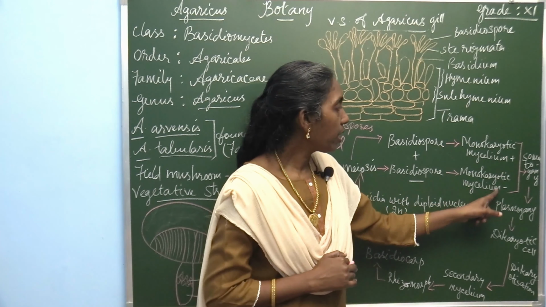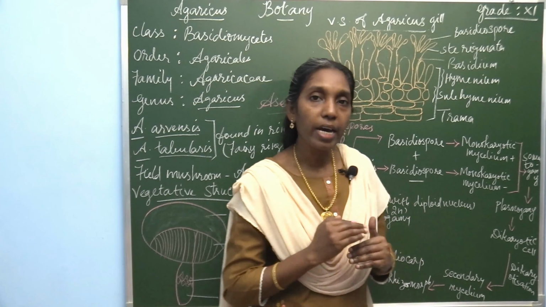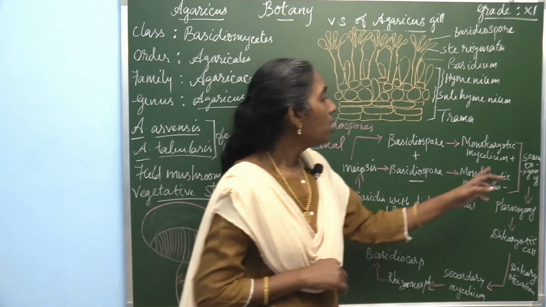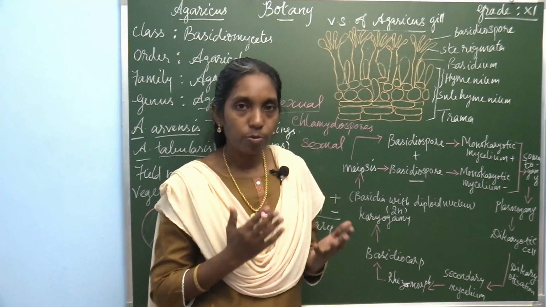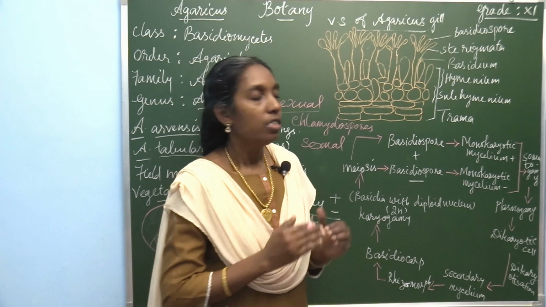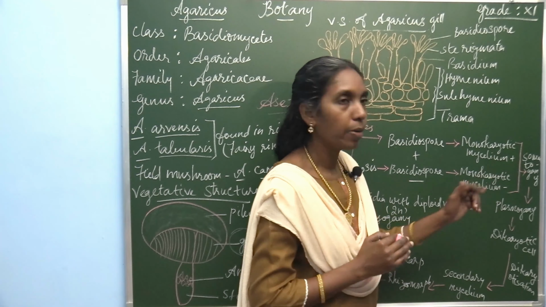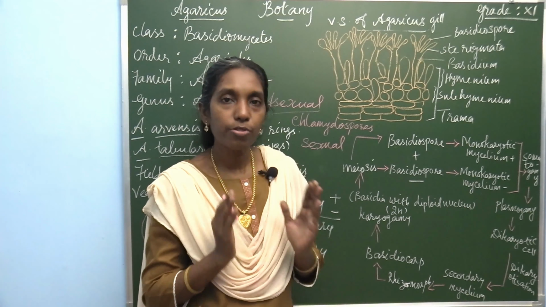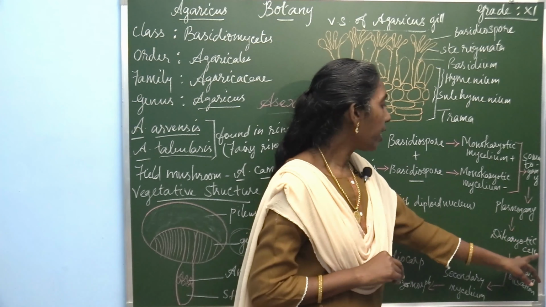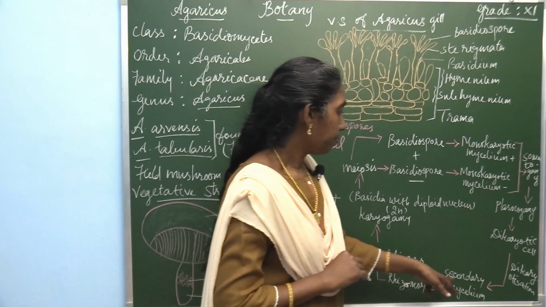The plus and minus strains of mycelium fuse together; the name of the fusion is somatogamy, and it is called plasmogamy. When the plus and minus primary mycelium fuse together, they form a dikaryotic cell, that is the secondary mycelium.